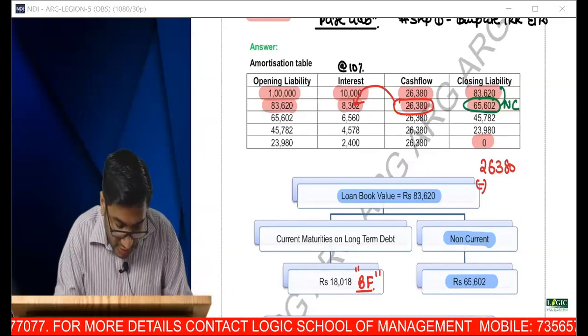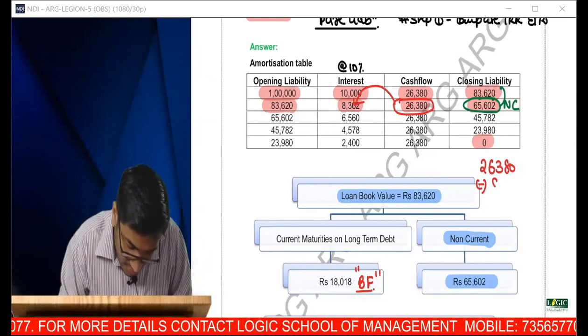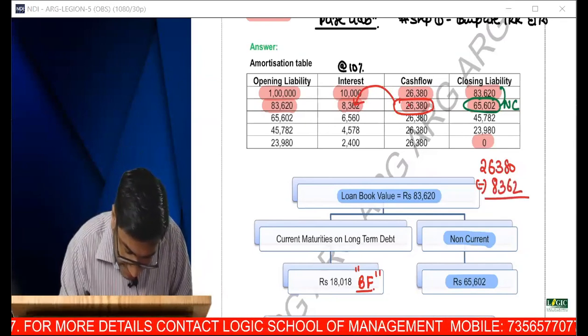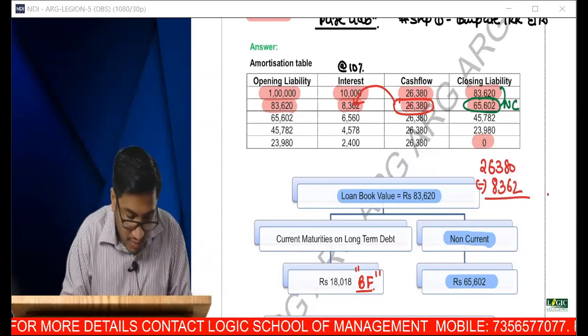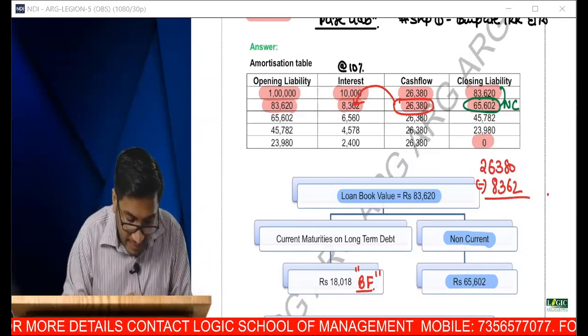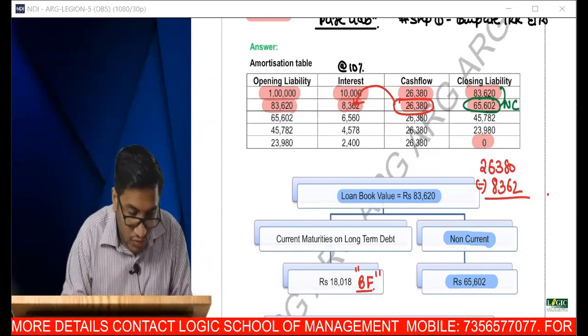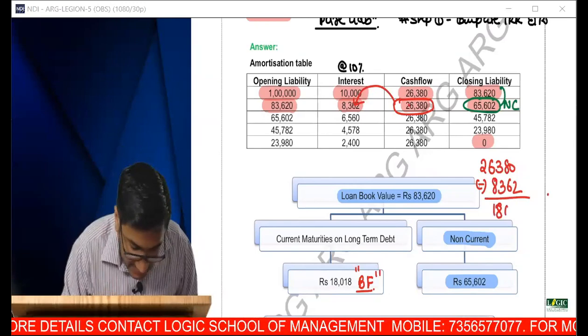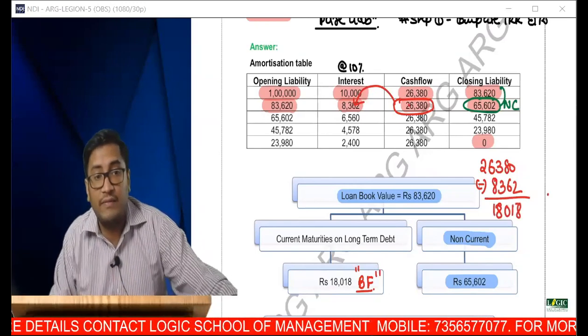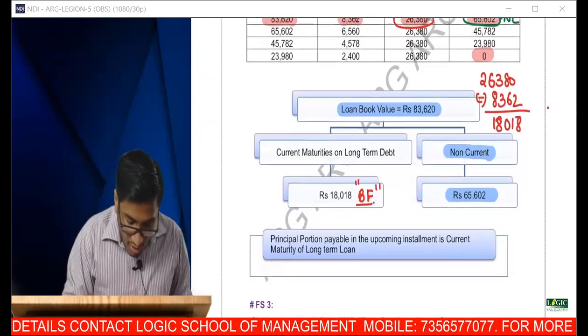So if I reduce that interest of 8362, what will I get? 26,380 minus 8362. What will you get? 18018. Is that okay? So what is this?